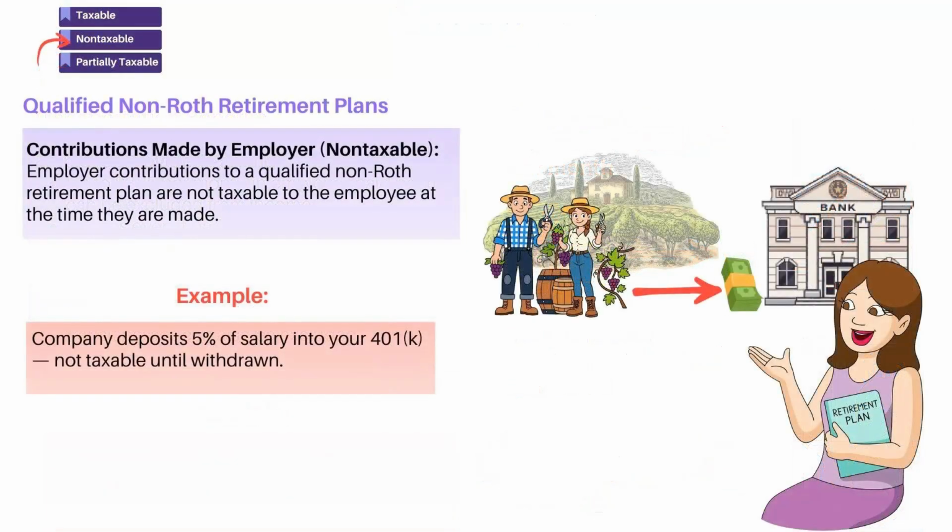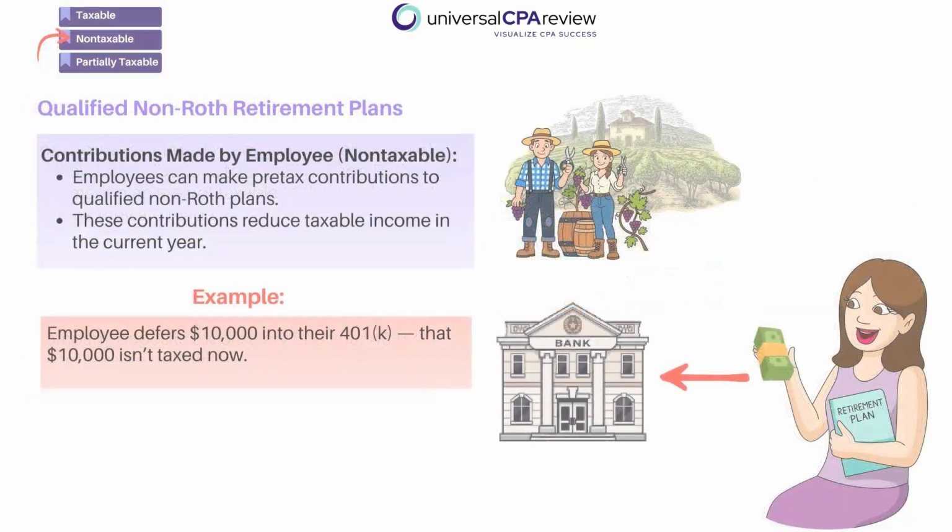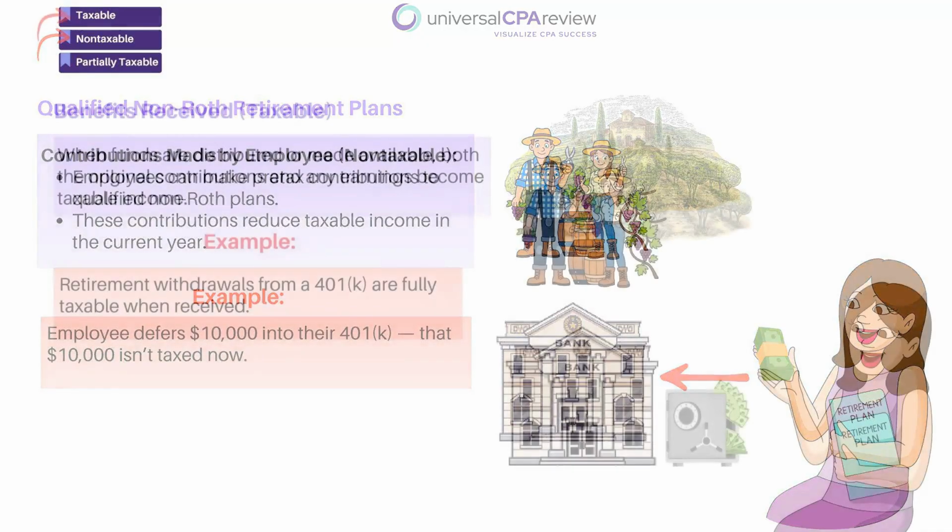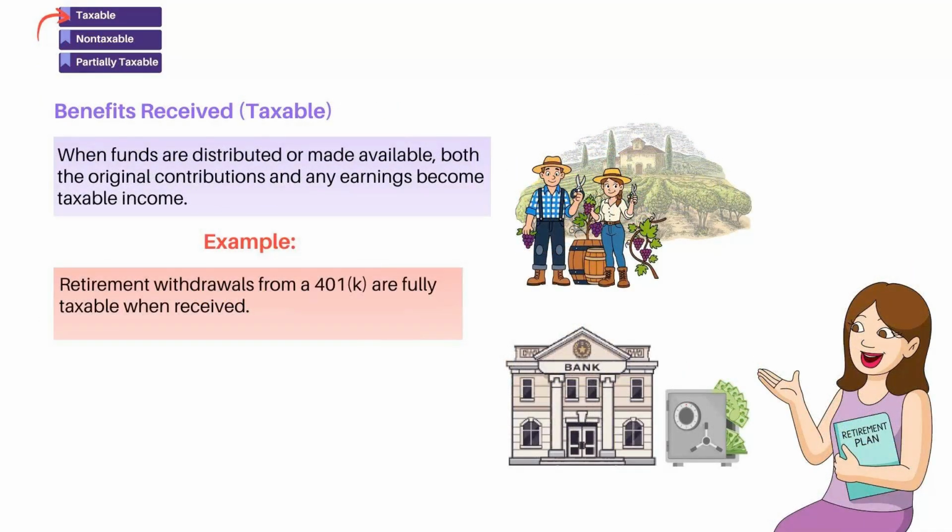All right, so last one in this set, we have retirement contributions. Employer contributions to a non-Roth qualified plan are non-taxable when contributed. So they're only taxable when withdrawn in retirement. Employees can also make pre-tax contributions. Those reduce taxable income now. So where does the tax come in? It comes in at distribution. So if Linda defers $10,000 into her 401k, she isn't taxed today. She'll be taxed later when she takes the money out.